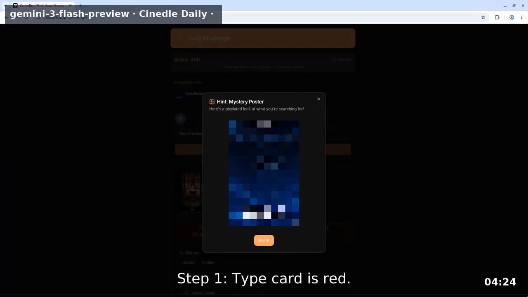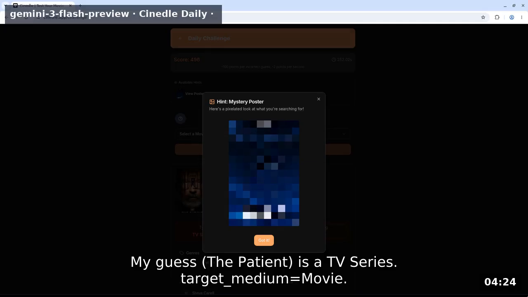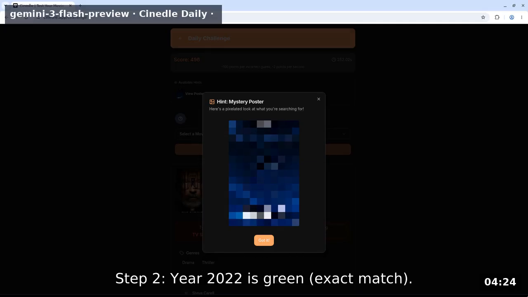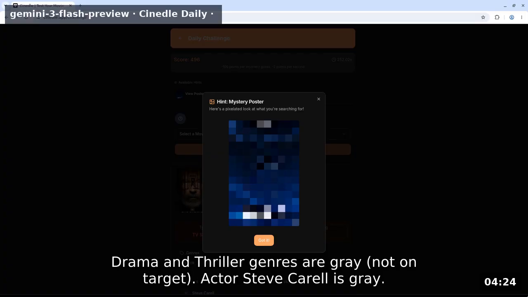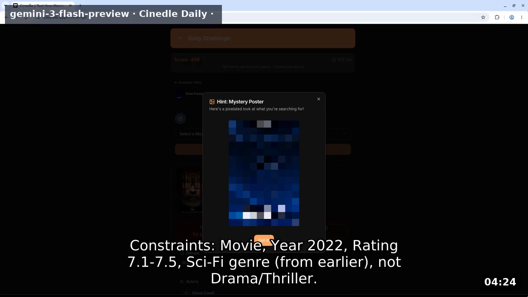Step 1, type card is red. My guess The Patient is a TV series, so target medium equals movie. Step 2, year 2022 is green, exact match. Rating 7.0 is yellow with an up arrow, so the target rating is 7.1 to 7.5. Drama and thriller genres are gray, not on target. Actor Steve Carell is gray. Constraints, movie, year 2022, rating 7.1-7.5, sci-fi genre from earlier, not drama/thriller.